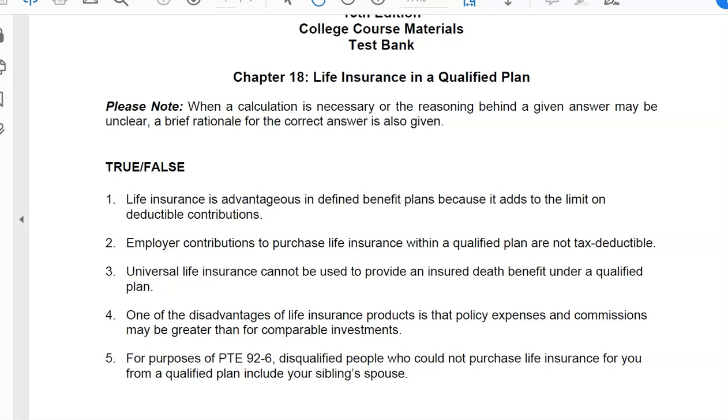etc. The book says the answer is true. I'll believe it. That's as far as we're going. You will not have a question on that.